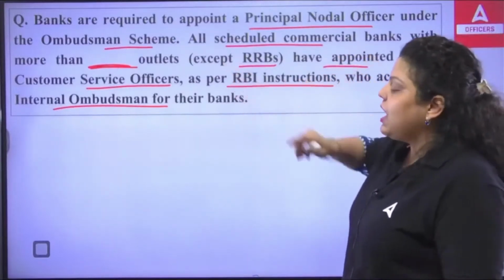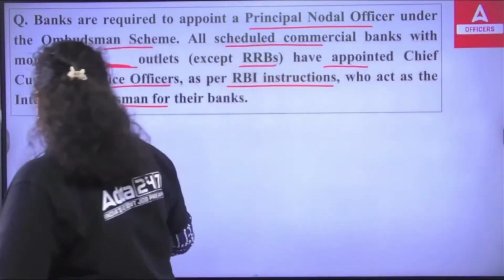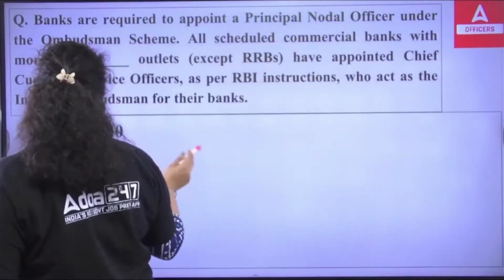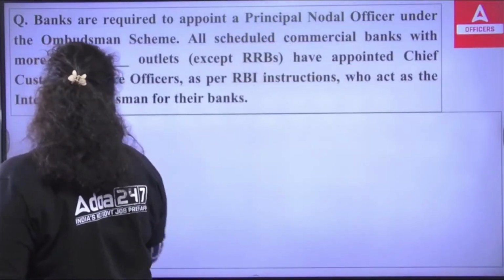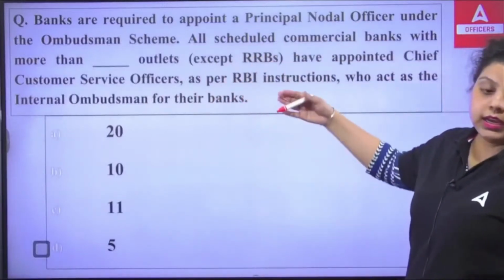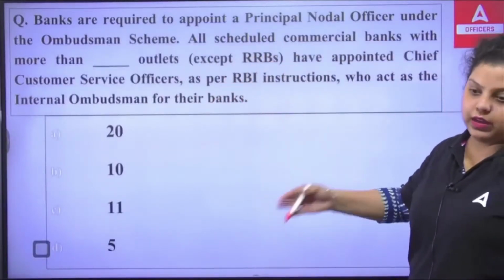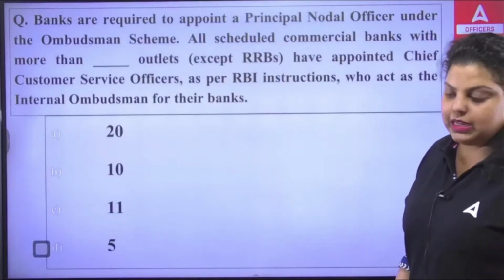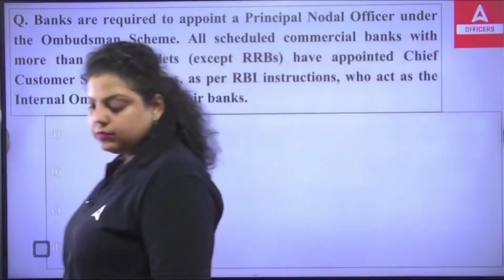How many outlets must the scheduled commercial bank have so that they can appoint the principal nodal officer? Is it 20, 10, 11 or 5?